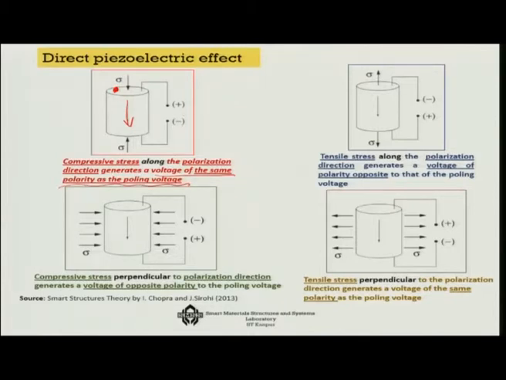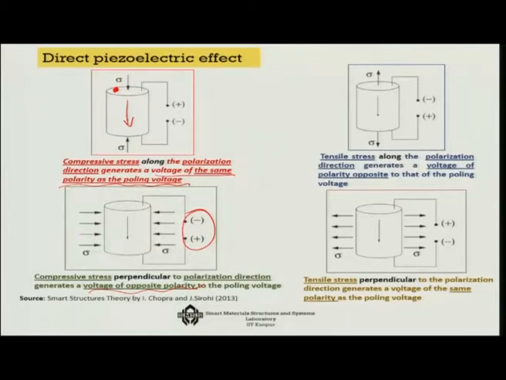So if this is plus and minus, it will generate the same polarity of voltage. On the other hand, if I apply the same compressive stress not in this direction but in the perpendicular direction, then you are going to get voltage of opposite polarity, because now it is minus at the top and plus at the bottom.